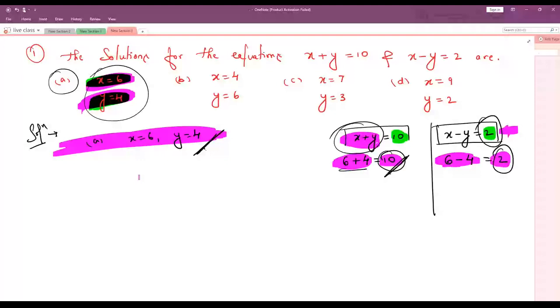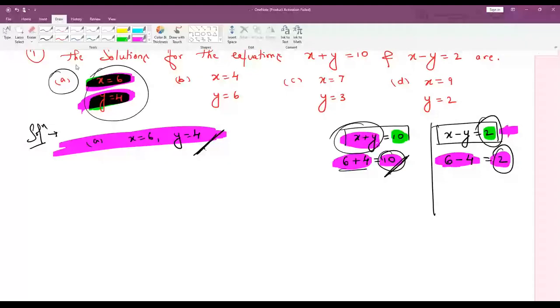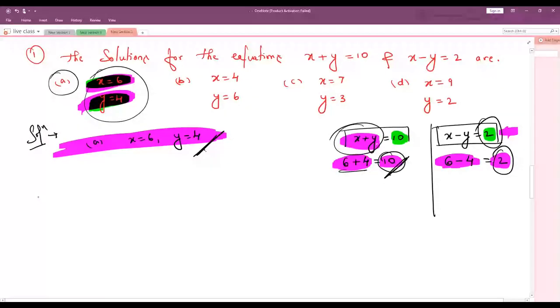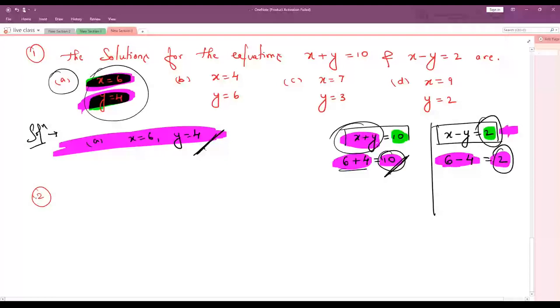Some questions are there where you cannot tell whether the question belongs to pair of linear equations or quadratic equations. Why? Because both of these chapters, and even your chapter polynomials, these three chapters are interconnected with each other. Sometimes so many questions are there, they have taken the question from pair of linear equations, but you have to solve it using the quadratic equation method. You will get such types of equations also. Got it?